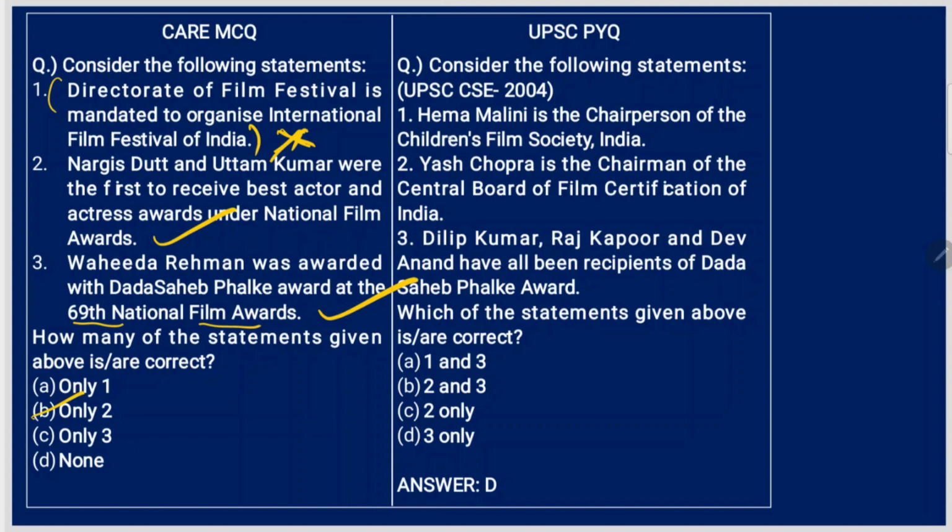Consider the following statements. This is the previous year question. Hema Malini is the chairperson of the Children's Film Society of India. No, she was not back then. Yash Chopra is the chairman of the Central Board of Film Certification of India. Dilip Kumar, Raj Kapoor and Dev Anand have all been recipients of Dada Saheb Phalke Award. Yes. See, third statement is correct. So answer D is right.